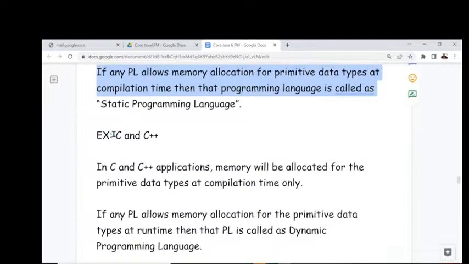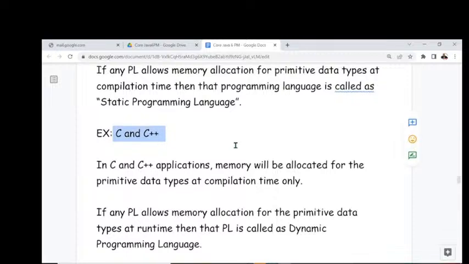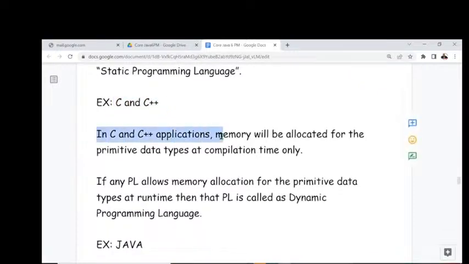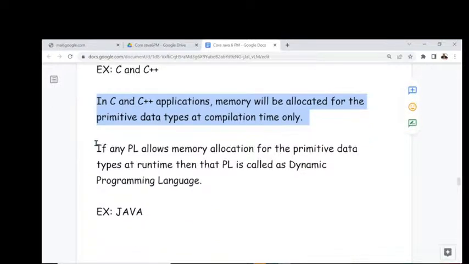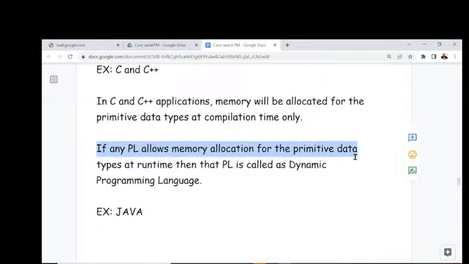Examples are C and C++. In C and C++ applications, memory will be allocated for the primitive data types at compilation time. If any programming language allows memory allocation for the primitive data types at runtime, then that programming language is called a dynamic programming language.